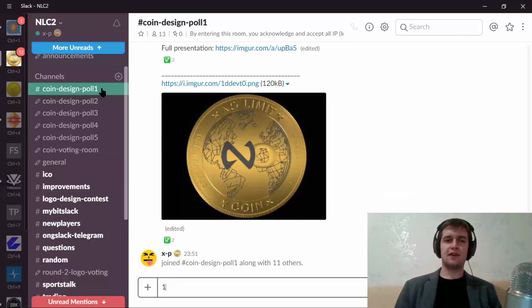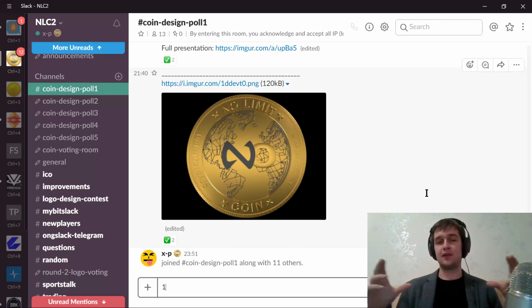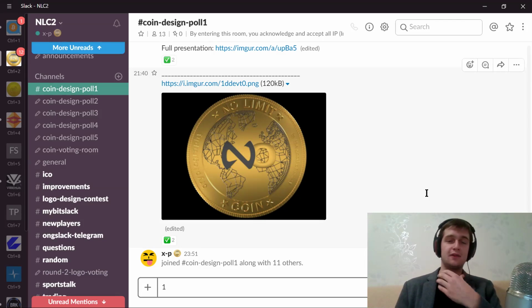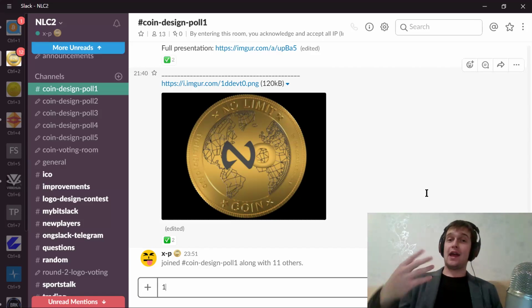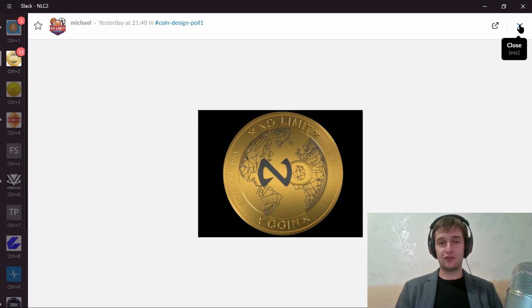And the way I see it, it's very likely that the coin logo contest will produce something very similar to, or the same as, the one that's going to win the logo contest. But there are 2 of these special contests, and each winner gets 10,000 NoLimitCoins. So that's over $2,000 US dollars at this moment, if not more. And coming up next week, I think it will be a lot more than $2,000 because there are lots of things happening next week. Now, starting with coin design poll number 1, I'm just going to show you guys each logo.